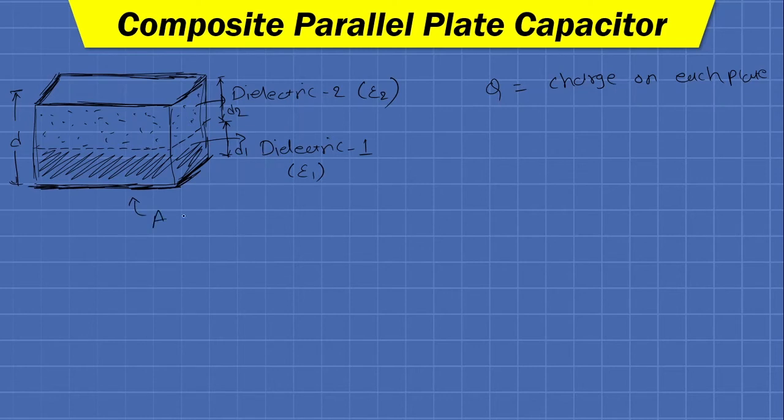The area of the plate is say A. Then we can write E1 bar, which is the intensity in region D1, and E2 bar is the intensity in region D2.